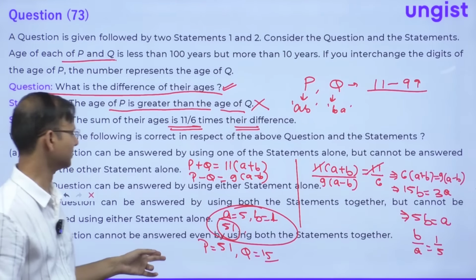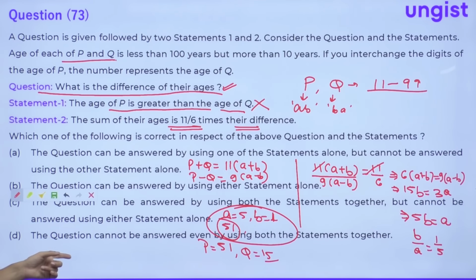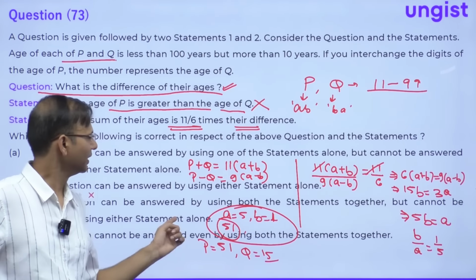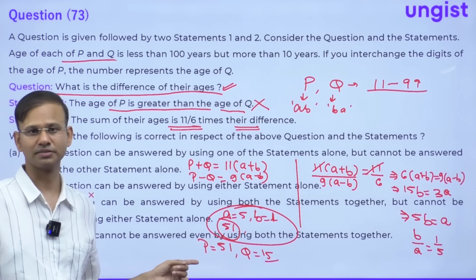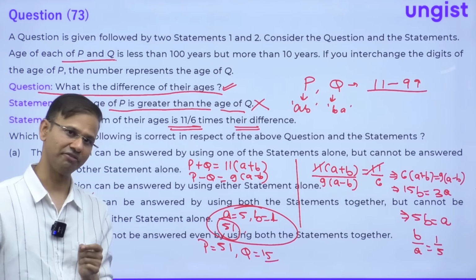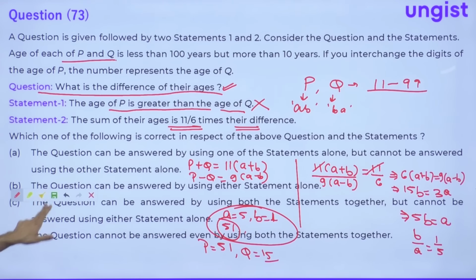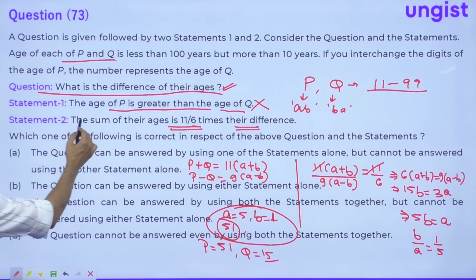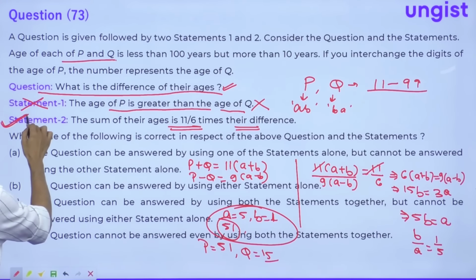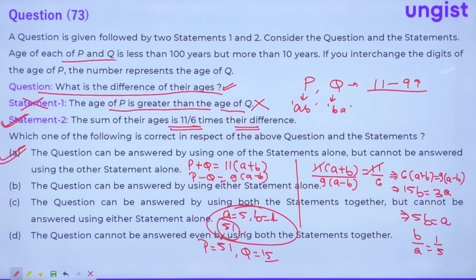So this is a good question, provided if you know the concept. If you don't know the concept, it will be difficult to solve this question in the examination, guys, right? So you should be knowing the concept very well. So question number 73, this question was solved by using one statement only. First statement को use करके नहीं solve होगा, second से solve होगा by using one statement. This question can be answered by using one of the statements alone, but cannot be answered by using the second statement alone.